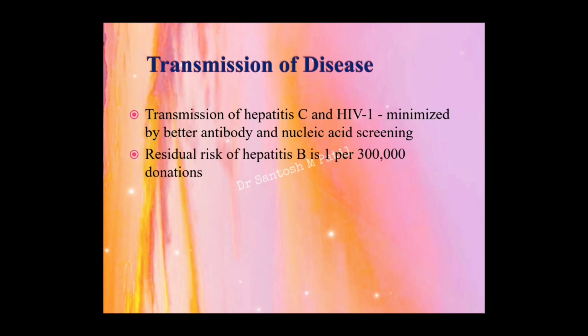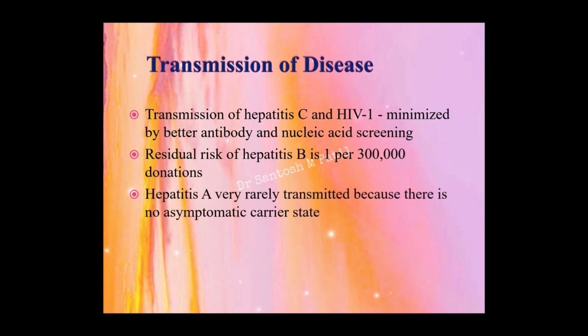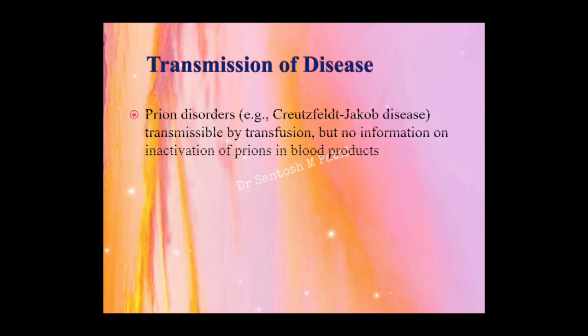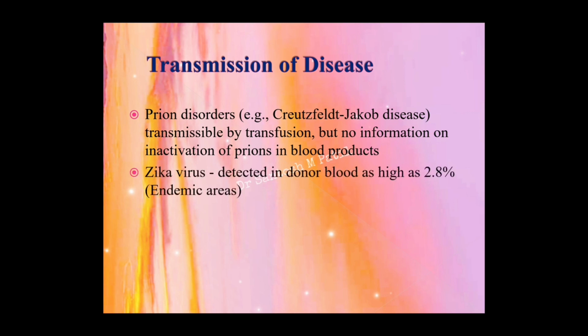Residual risk of hepatitis B infection is also seen, usually in 1 in 3 lakh donations of blood. Hepatitis A is extremely rare nowadays because there are no asymptomatic carriers seen. Again, there are certain incidences of West Nile virus transmission as well. The next transfusion disorder is prion disease, an example being Creutzfeldt-Jakob disease. It is mainly transmissible by transfusion, but there is no information on inactivation of the prions in the blood products.